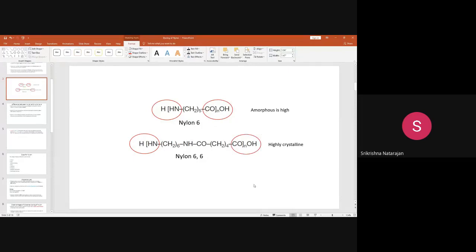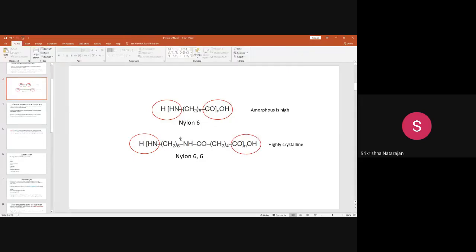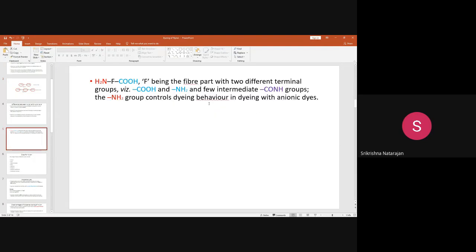So what is this group here? This is the amide group, this is the amine group, this is the acid group. So the thing you need to know is that it is the NH2 group that controls the dyeing behavior. That we are going to see, how it is going to get dyed.